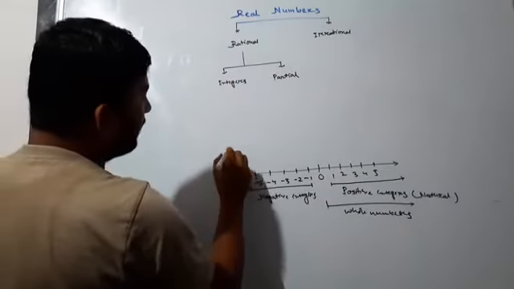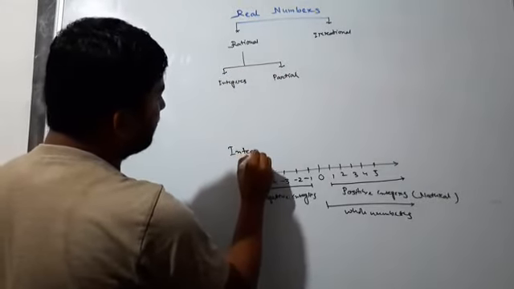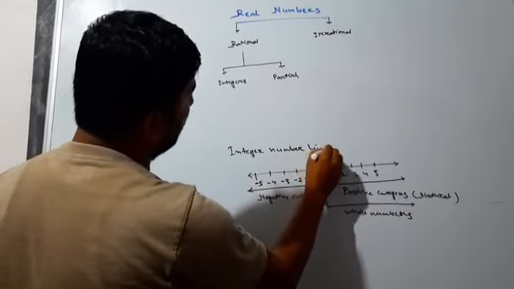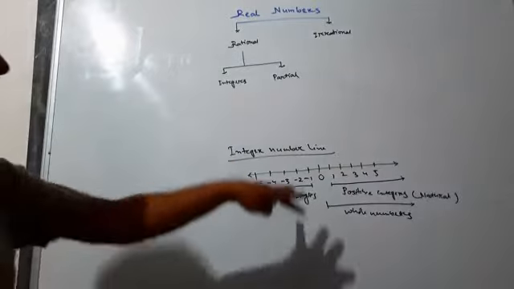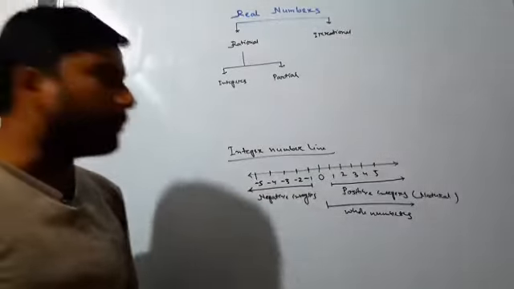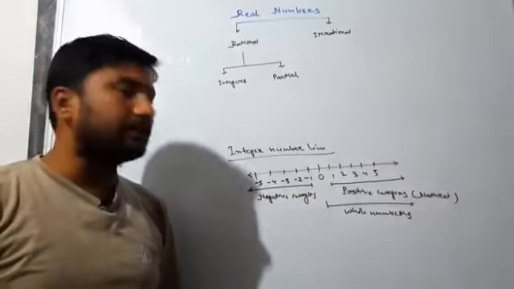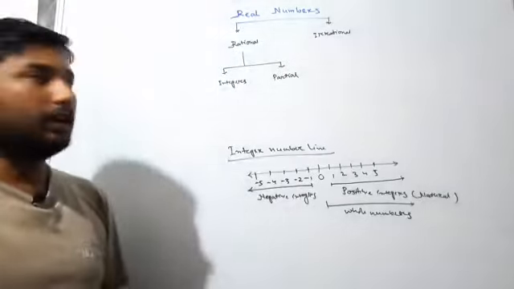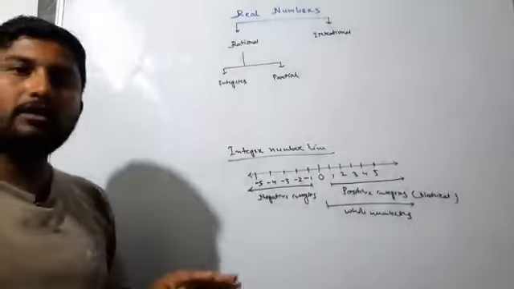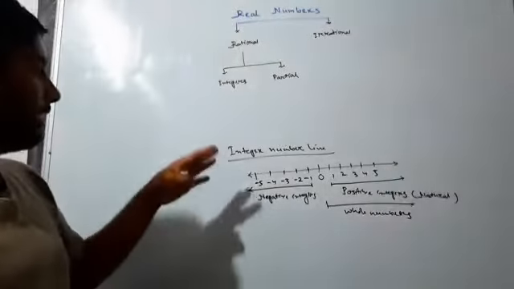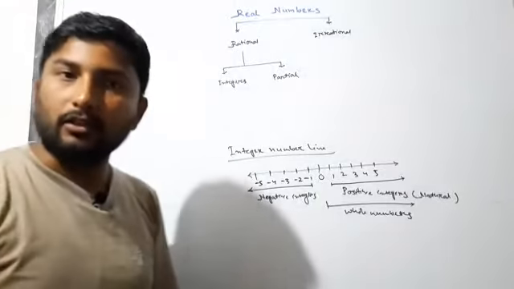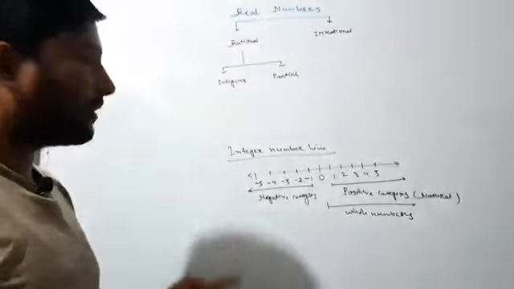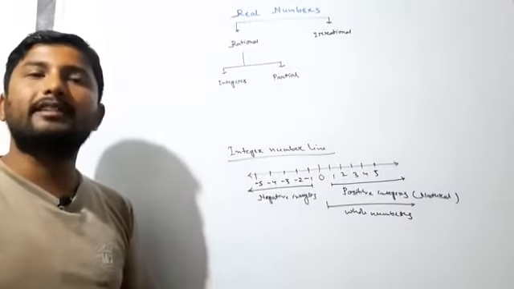And from integers comes the integer number line. This is the integer number line, and from it you learned about negative integers, positive integers, and whole numbers. After this chart, because you should know these from class 9 and class 8 also, I am revising these numbers as you need them to do the sums of class 10.